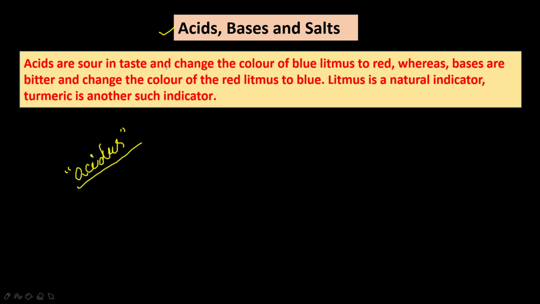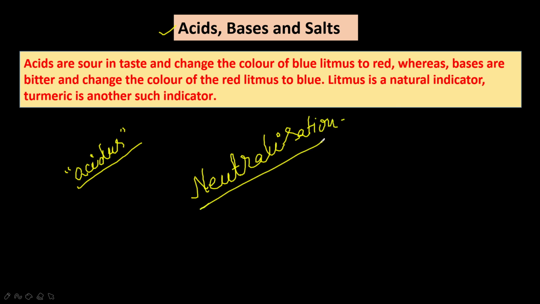There are some other substances which are known as alkalis, whose properties are different and opposite to those of acids. The word alkali is derived from an Arabic word which means the calcined ashes of plants, because alkalis were first isolated from the ashes of plants. Acids can destroy the properties of bases and vice versa. That process is called neutralization. We are going to discuss all these things in detail in this chapter.